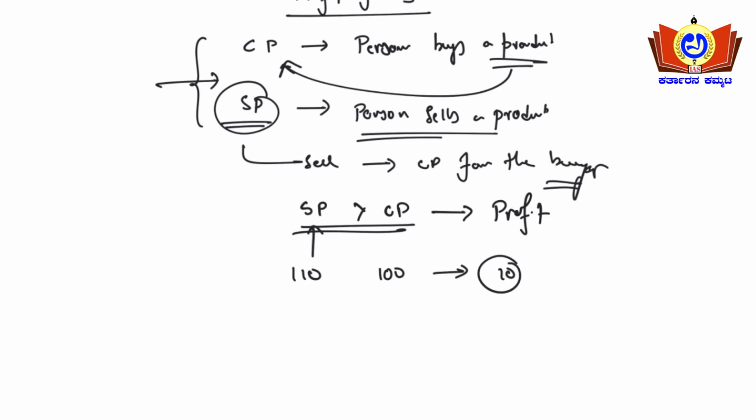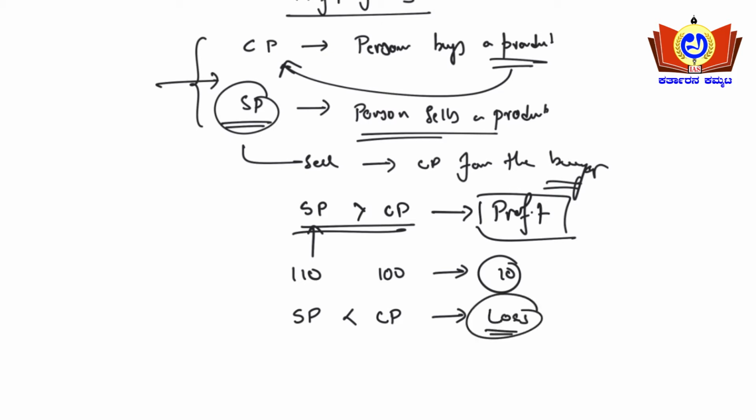So what is the loss here? When do we arrive at the concept of loss? When the selling price is less than the cost price. When the cost price is more, then it is called loss. If the selling price is 110 and the cost price is 150, it had cost him 150 rupees but he is selling it for 110 rupees, then there is a 40 rupees loss for him. This is known as loss. So how do we calculate the profit percentage or loss percentage?